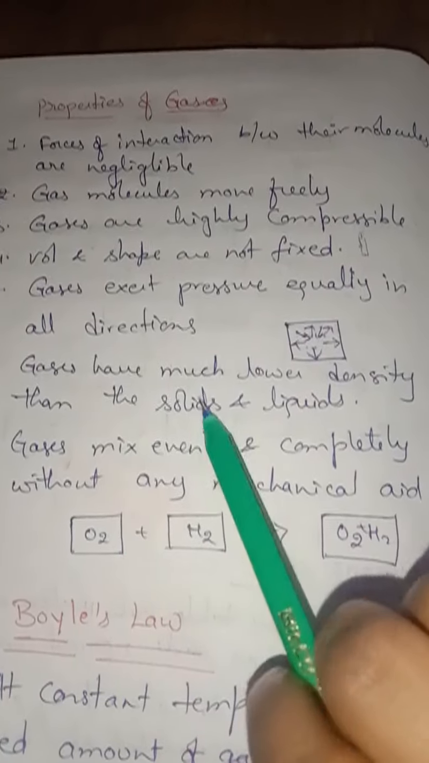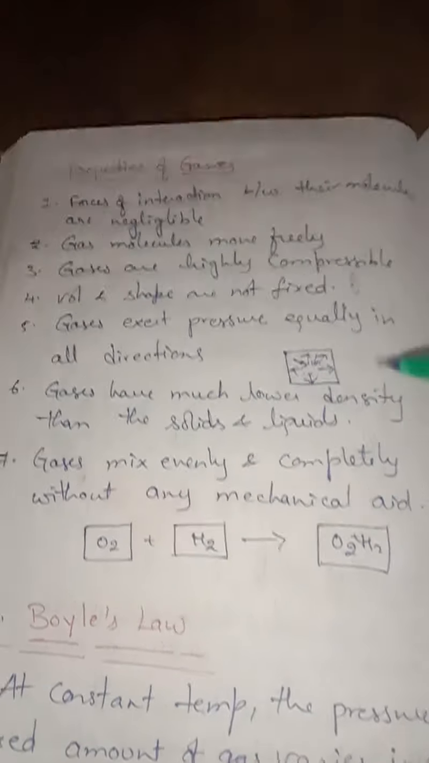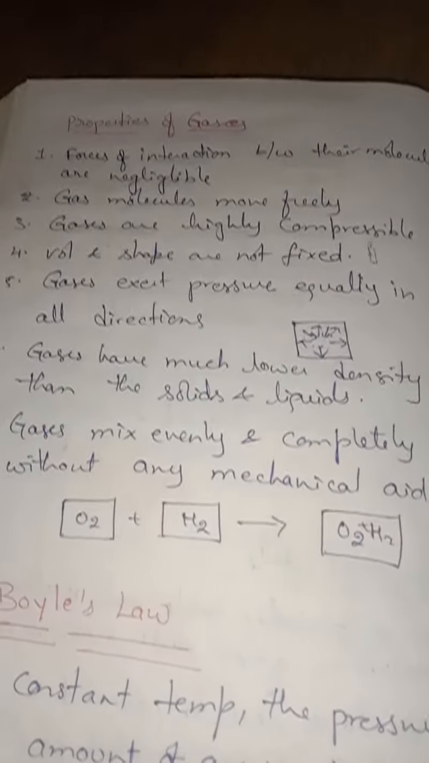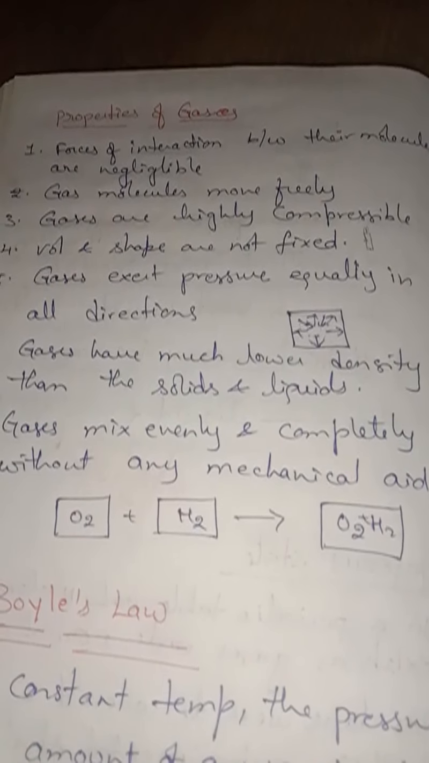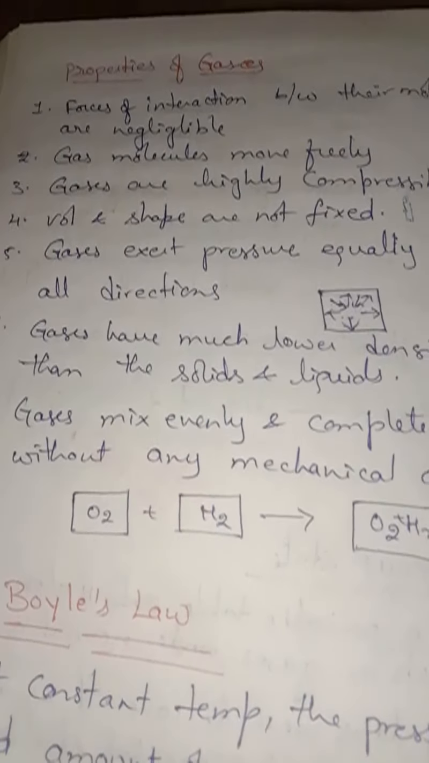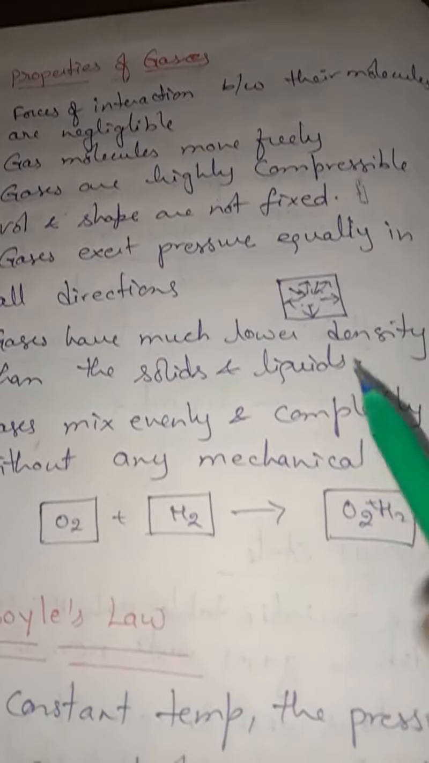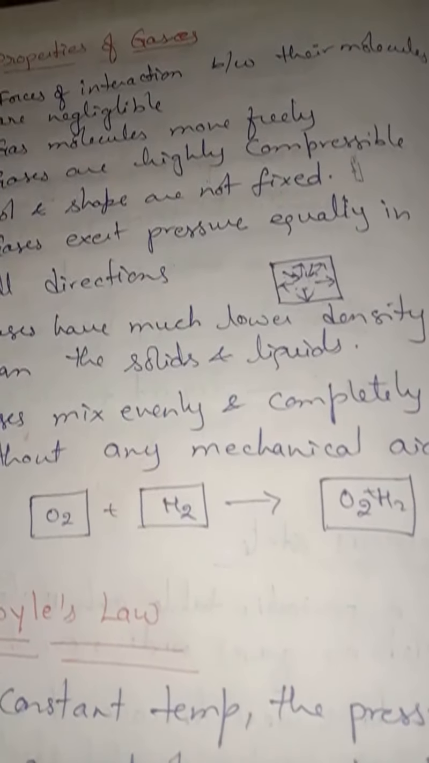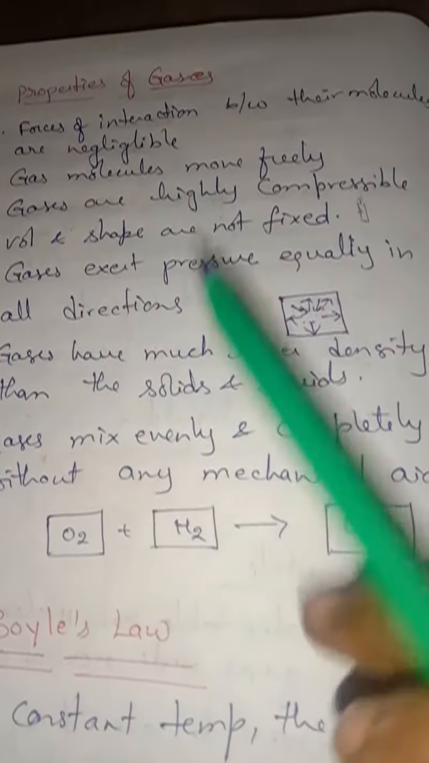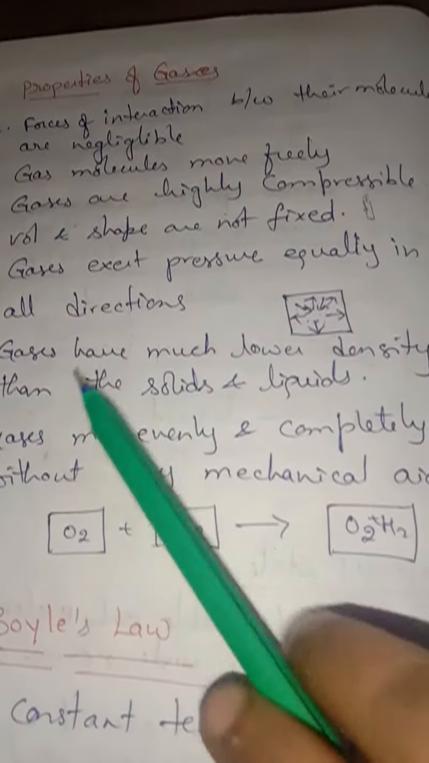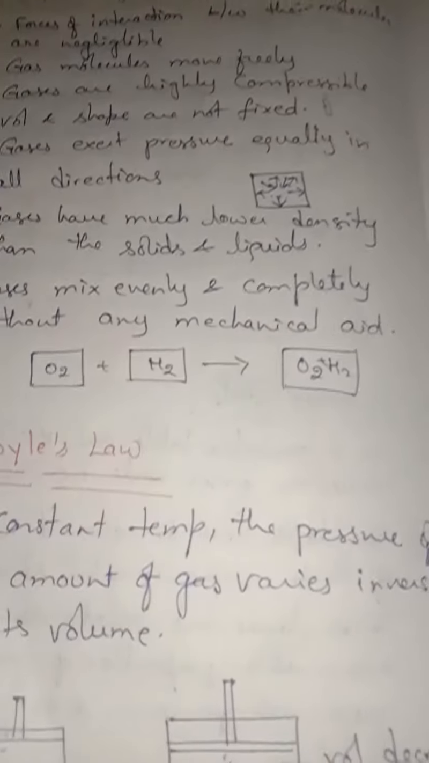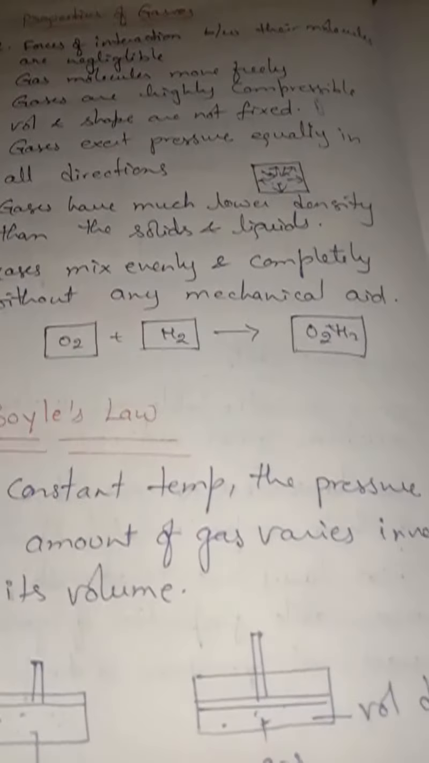Next, gases have much lower density than solids and liquids. What do you mean by density, children? Density is nothing but mass by volume. Solids have a rigid shape, so they have a particular mass and volume. Liquids can also be measured, in liters for example. But when we compare these three, solids, liquids and gases, gases have very low density.